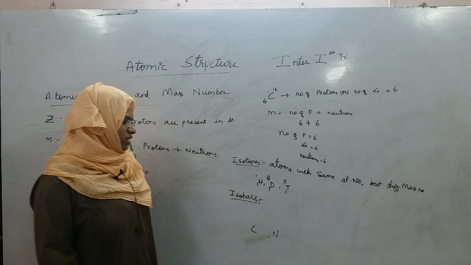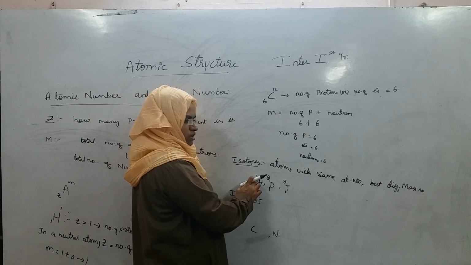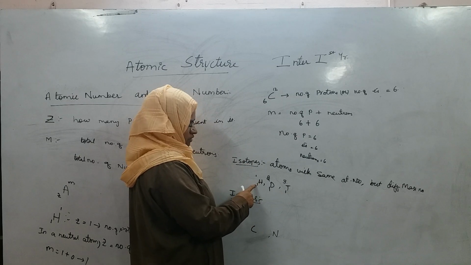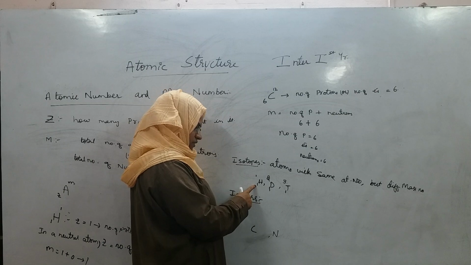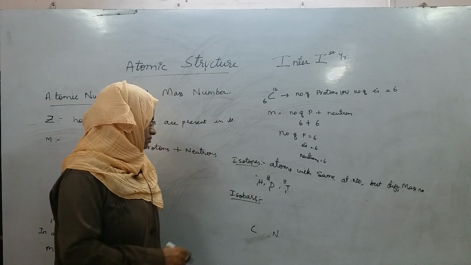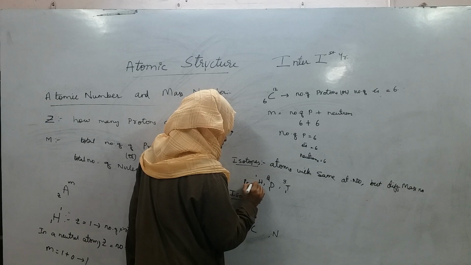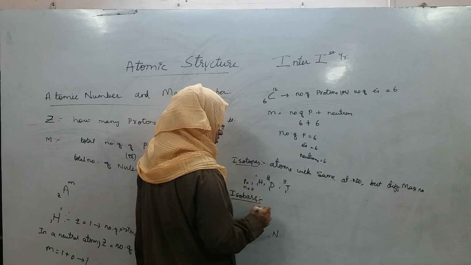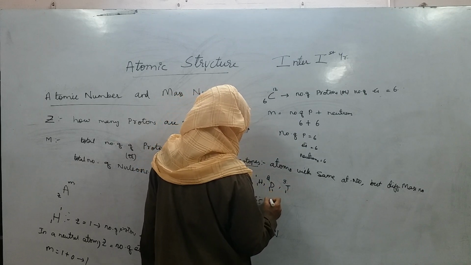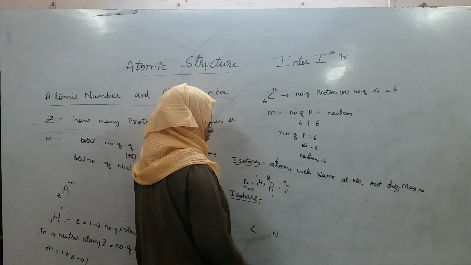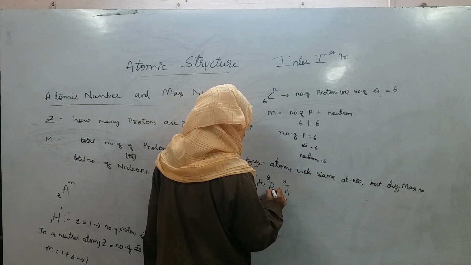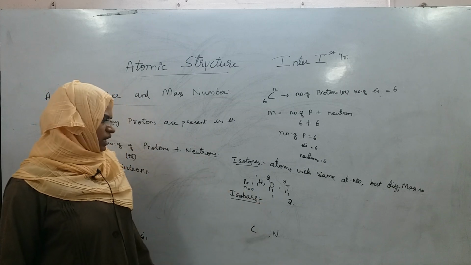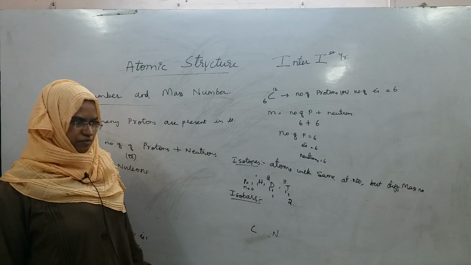Now let me calculate the number of protons and neutrons for these three, right? For hydrogen, number of protons is 1, number of electrons will also be 1, number of neutrons is 0. Proton is 1, so electron will also be 1, no need to write. Neutron is 0. For deuterium, proton is 1, neutron is 1, mass number total is 2. For tritium, proton is 1 only, but neutrons are 2, right? So these three are the isotopes of the hydrogen atom.